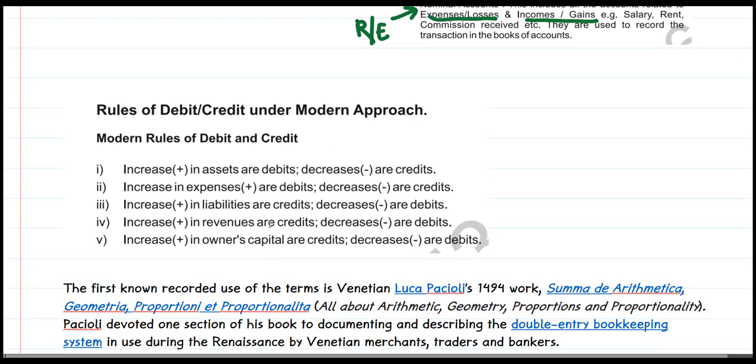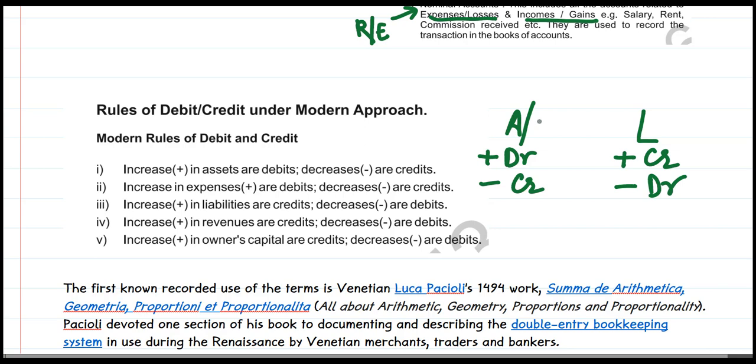For the modern approach, we consider when we are talking about assets and then when we are talking about liabilities. Any increase in assets is always debited and any decrease in assets is always credited. Any increase in liabilities is always credited and any decrease in liabilities is always debited.